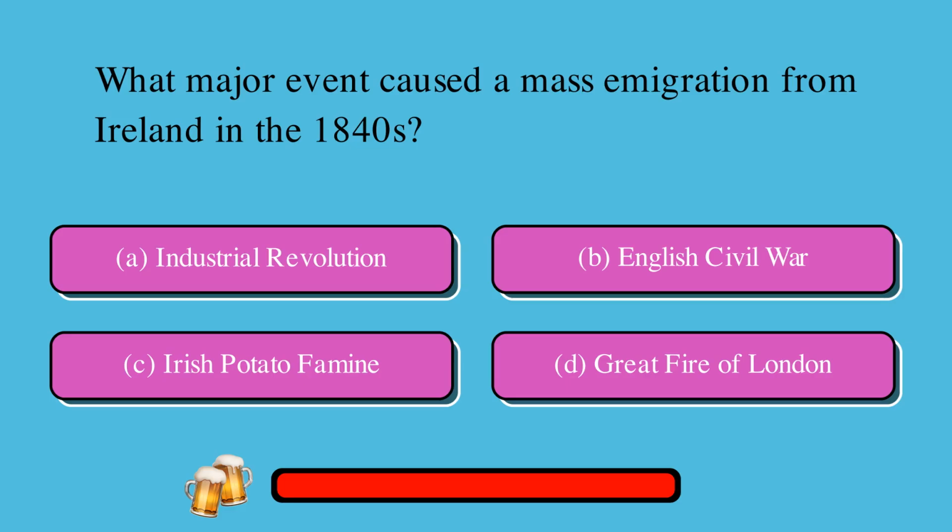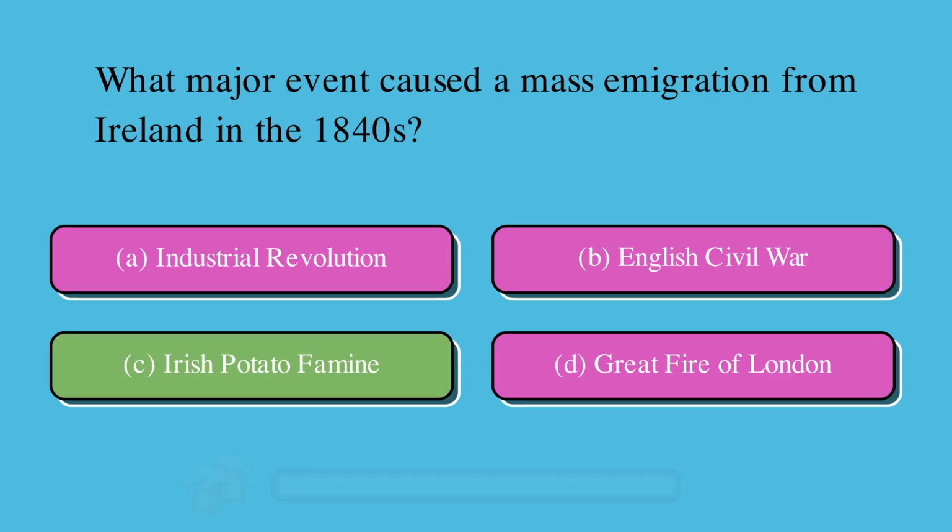What major event caused a mass emigration from Ireland in the 1840s? Is it A, Industrial Revolution, or B, English Civil War, or C, Irish Potato Famine, or D, Great Fire of London? The correct answer is C, Irish Potato Famine.